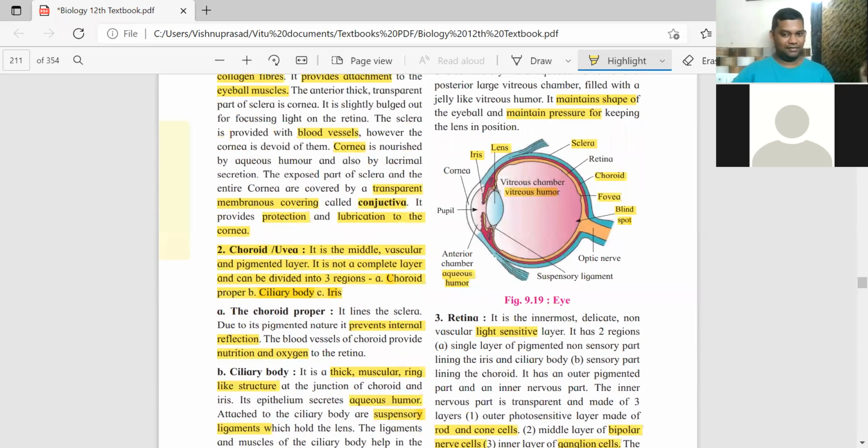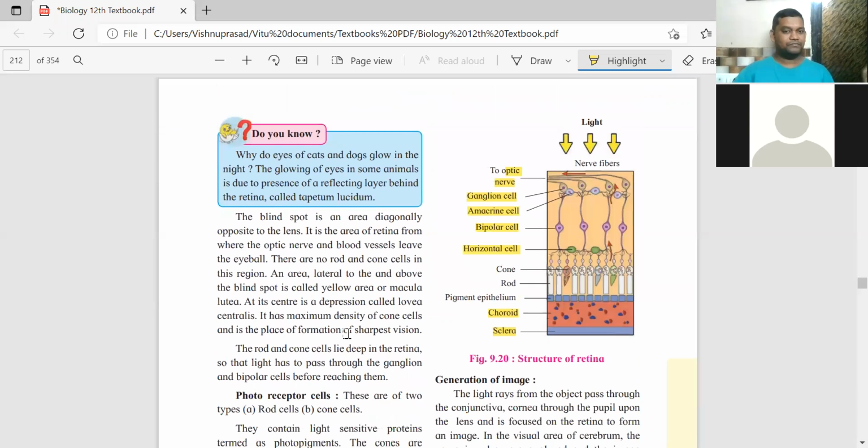Now, here it is. The blind spot is that part of the retina where the optic nerve and blood vessels leave the eyeball, and that's why there are no rod cells and cone cells in this region.